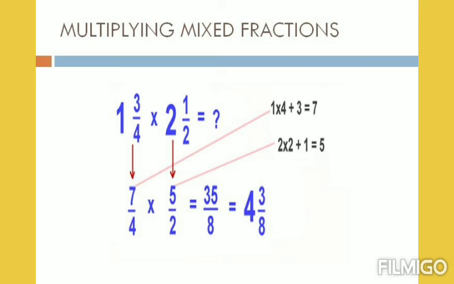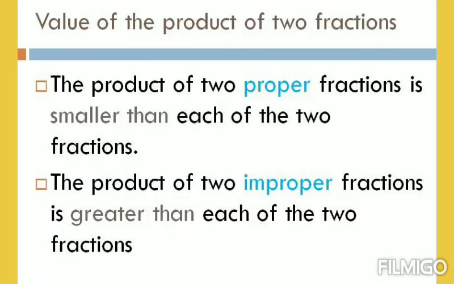If you multiply 7 and 5, you get 35. If you multiply 4 and 2, you get 8. Now it is an improper fraction. Again convert it into a mixed fraction. You will get the answer 4 3 by 8.